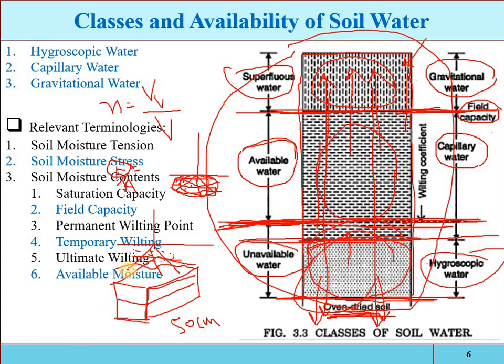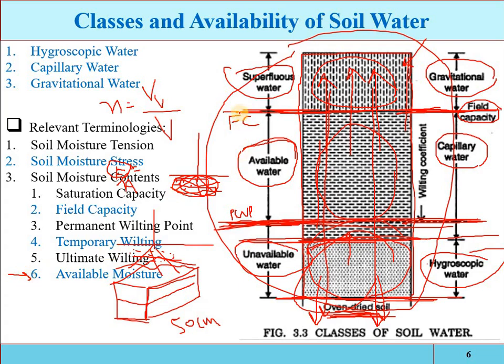Now see the moisture content. That is, we can say, the permanent wilting point. The lower limit of this water is called the permanent wilting point. And this level is the field capacity, meaning the water retained against the force of gravity. So field capacity minus permanent wilting point is called the available moisture.